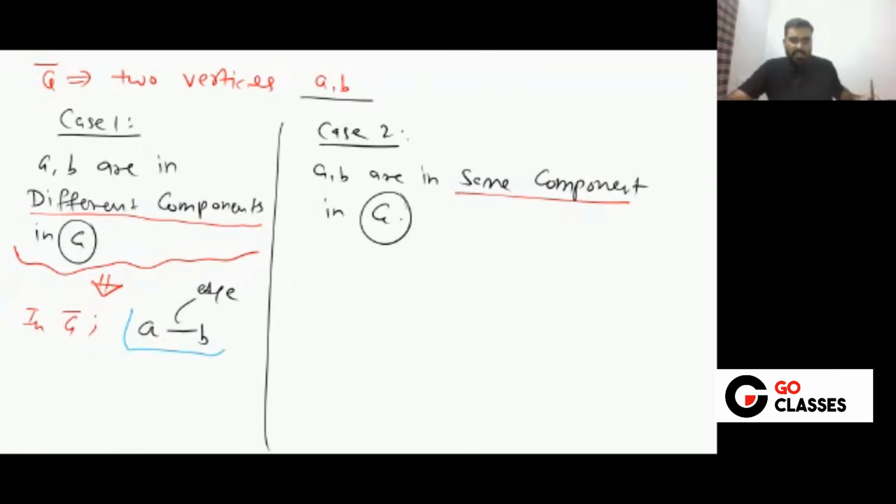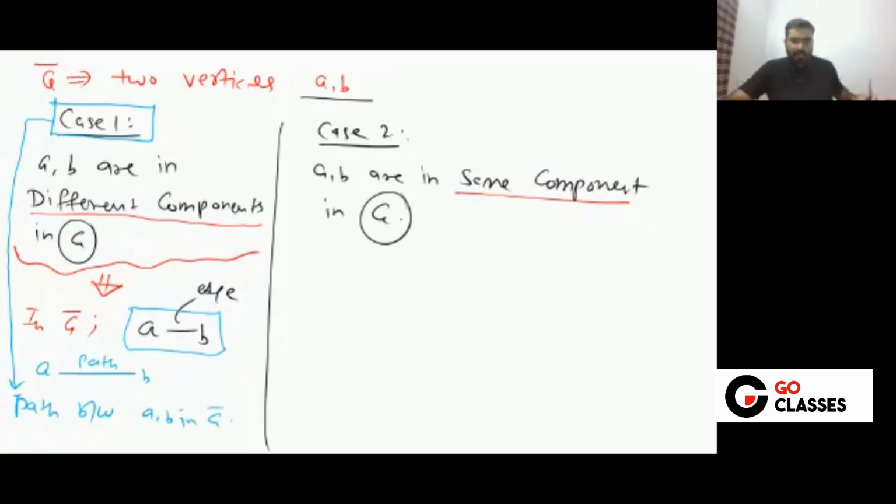Because there is an edge, there is a path. So in this case, I can say that there is a path between A, B in G complement.